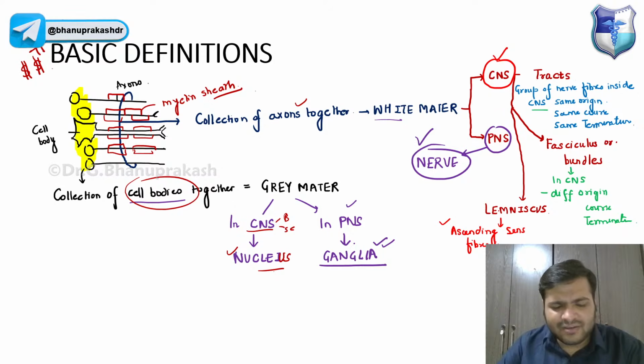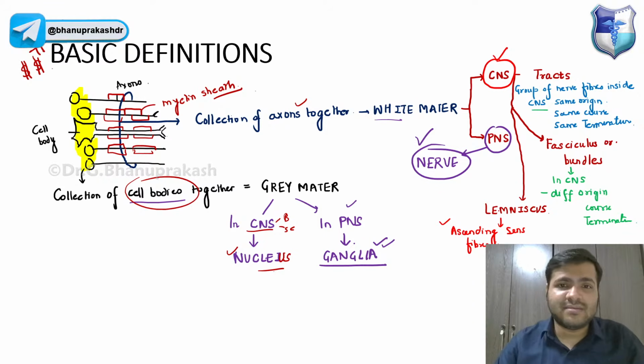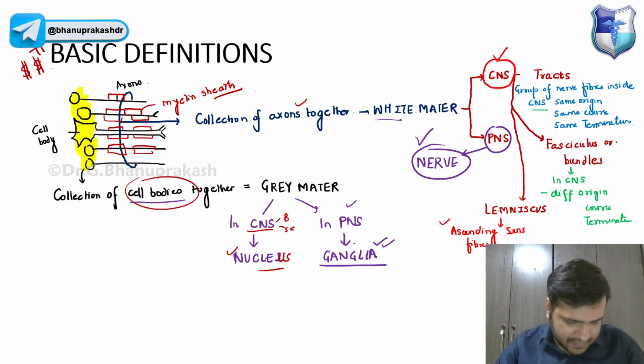The tracts, fasciculus, lemniscus all have the same definition. They are collections of axons only in the central nervous system. In the peripheral nervous system, it is called a nerve. The cell bodies together, the gray matter in the CNS, is the nucleus. In the PNS, we have the ganglia. Is it clear, guys, everyone?